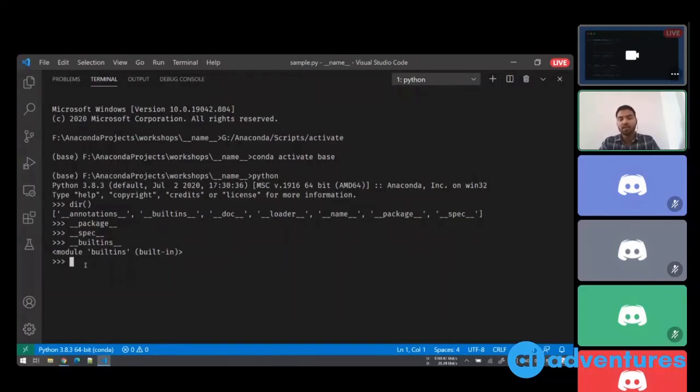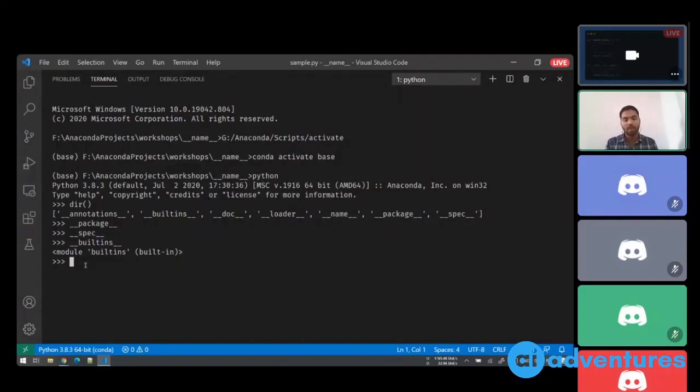Our Python interpreter defines some variables. So the next obvious question is why do we need these special variables? Just to give you some context, we won't be discussing all of them, but these internal or special variables are used by the Python programming language itself to do a lot of internal complex tasks like importing packages.